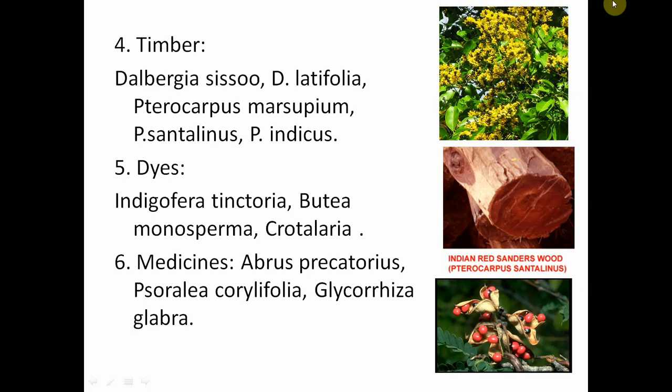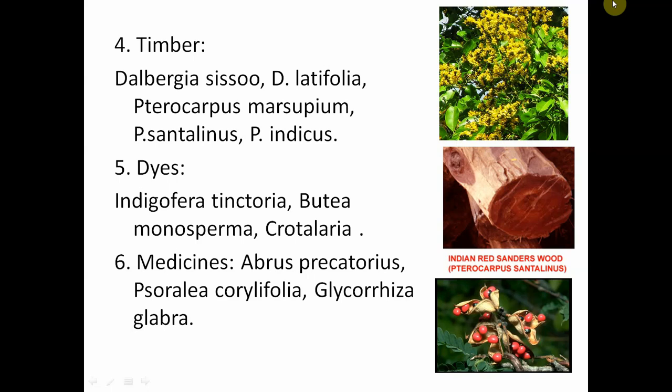So now we come to the summary, the most important features of this family. These are the taproot system, particularly we find the nodular roots. In the roots, we find the Rhizobium bacteria which fix the atmospheric nitrogen.